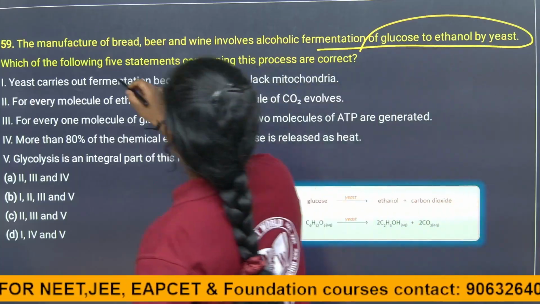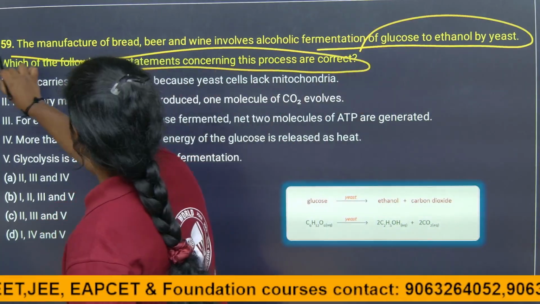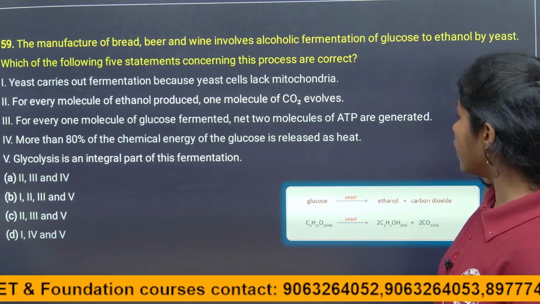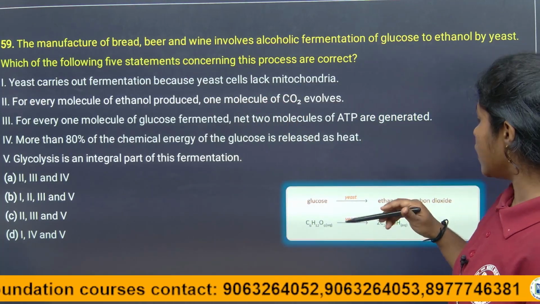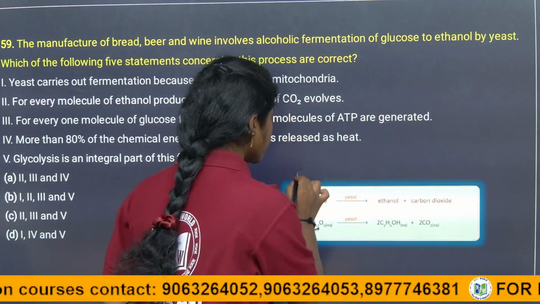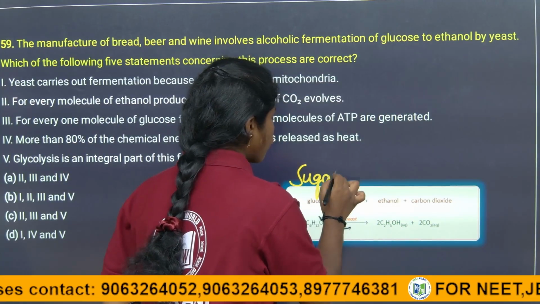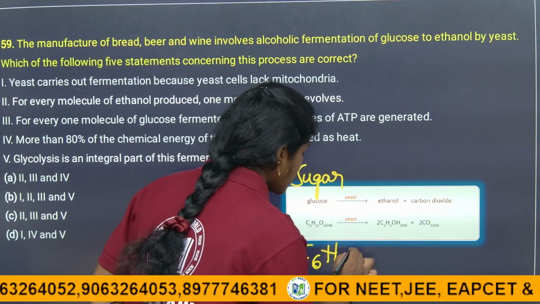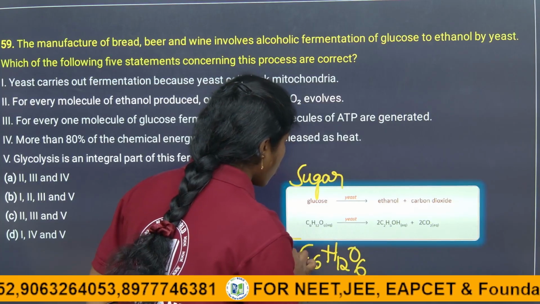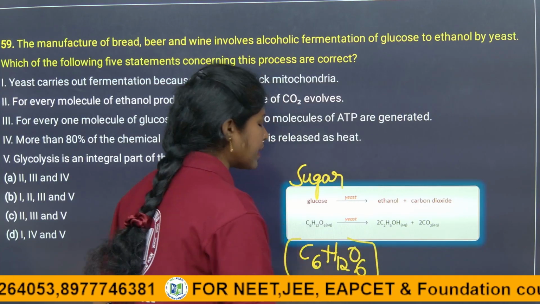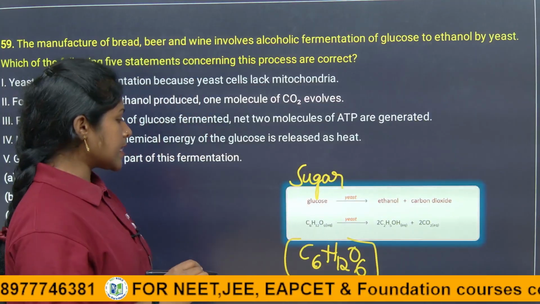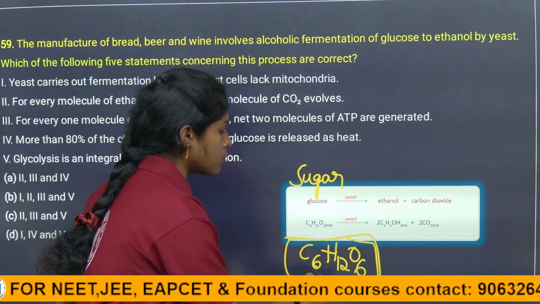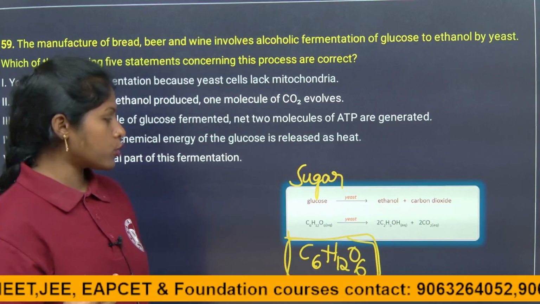Children, which of the following 5 statements regarding the fermentation process is correct? They are asking which of the 5 statements is correct. Here, glucose is nothing but sugar. The chemical formula of glucose is C6H12O6: 6 carbons, H12 and O6. Just remember it like this, children; in further classes you will get to know more.